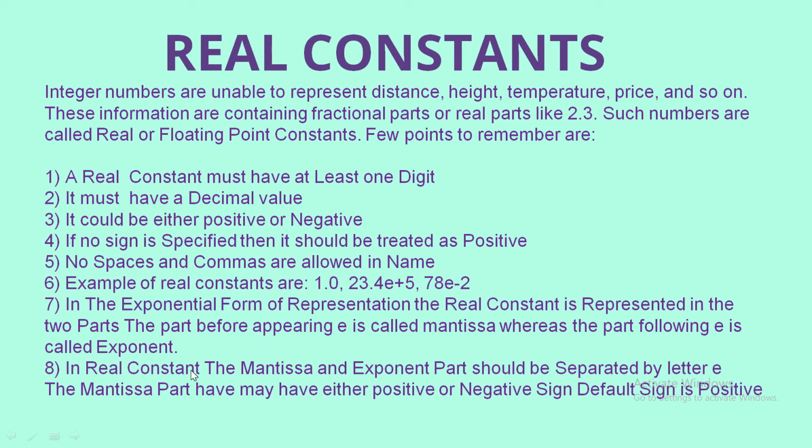So the portion of a real constant is divided into two portions. One is the mantissa, which is prior to E, and another is the exponent, which comes after the E.